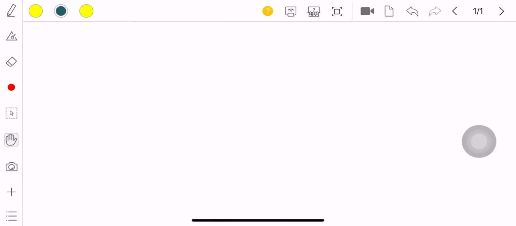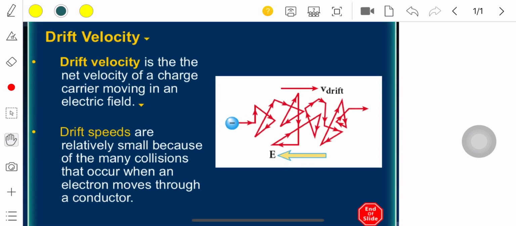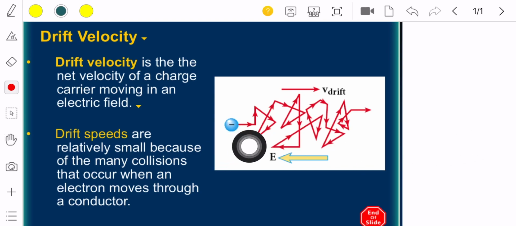So here let us read the presentation together. Here, drift velocity, what do you have here? The charge carriers. How are they moving? In a zigzag pathway. There is what? Many collisions between them. If you observe the directions, they are changing, in different directions. What pushes these charge carriers to move? It is the force of the electric field.